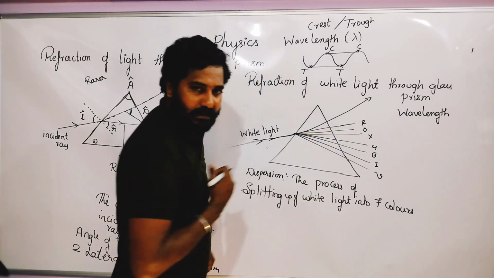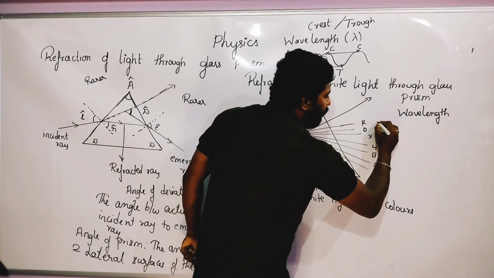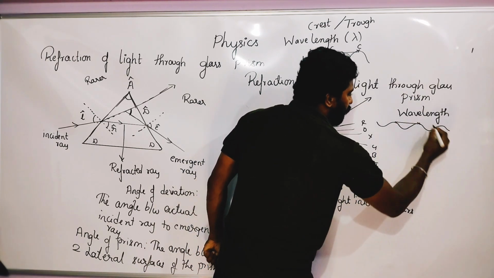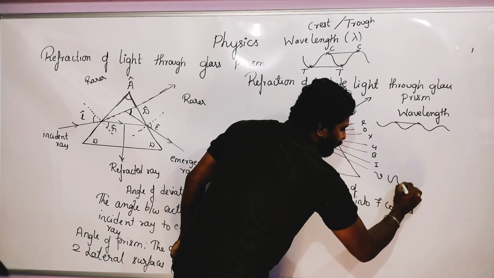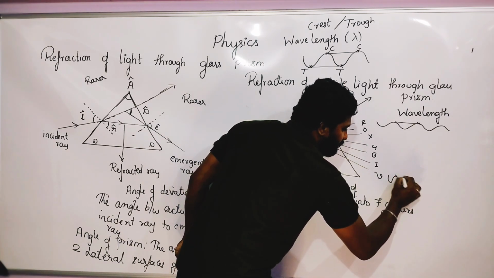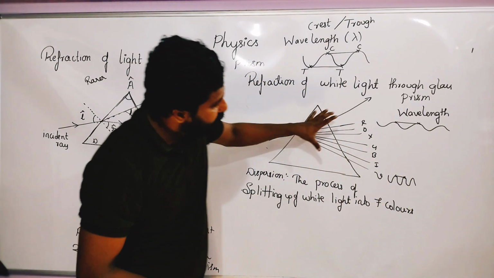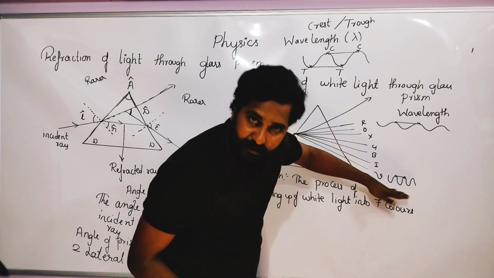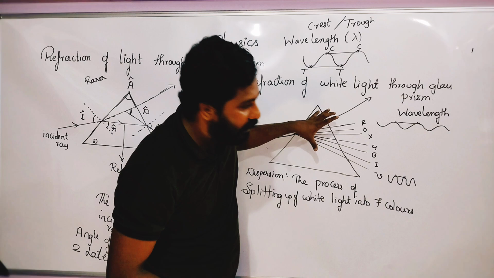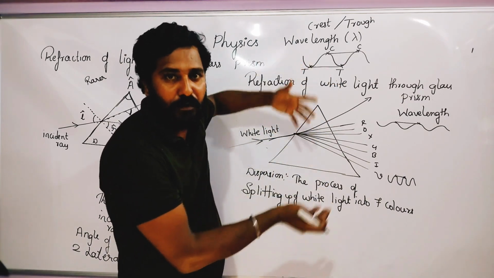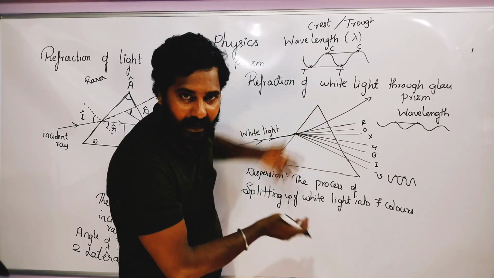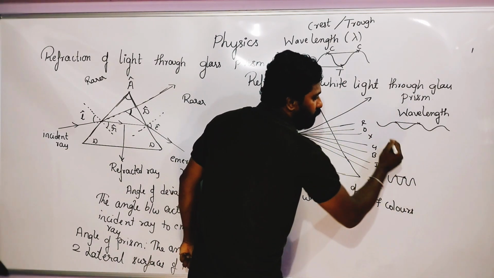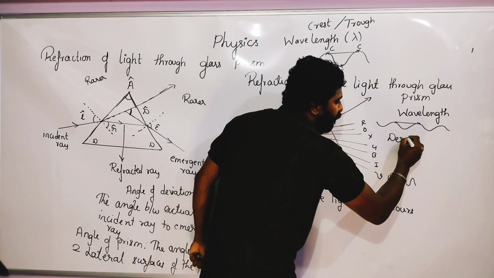So when we look into this, what happens? Red color has more wavelength, so the distance is more. When I compare to the violet color, it has less wavelength, the distance is less. So from this you will identify more wavelength to less wavelength. The dispersion or the splitting of light is in the form of big to small. So what do we call the descending order of wavelength?